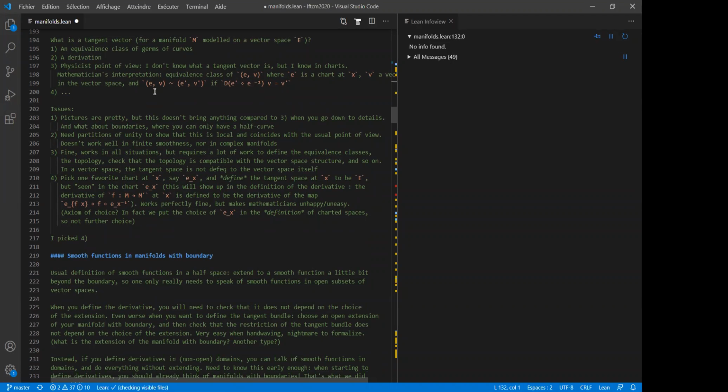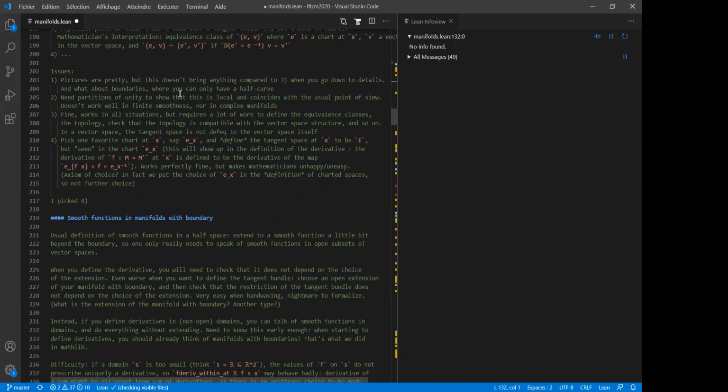So you can of course put a vector space structure on this space of equivalence classes just by picking the addition in one of the vector spaces, and you can put a topology by picking it in one of the spaces and checking that it's compatible with equivalence and so on. So it's a lot of work, but it can be done.